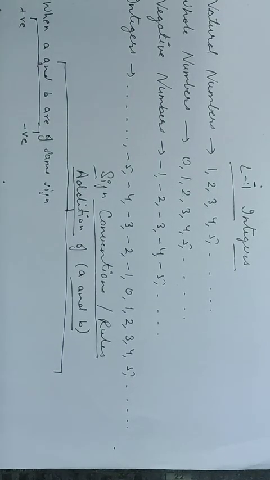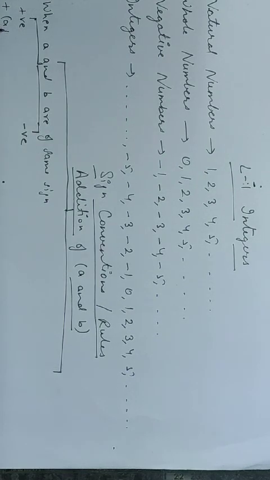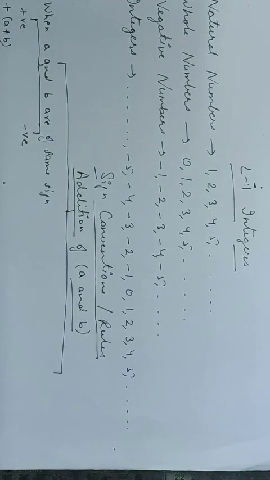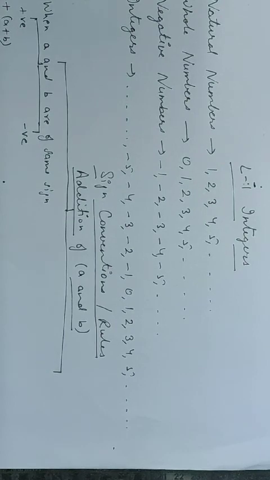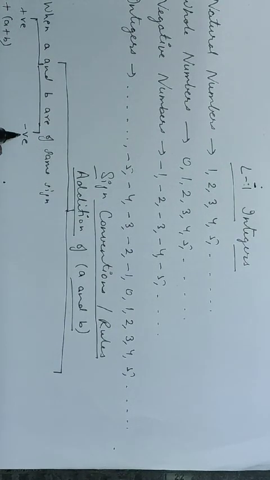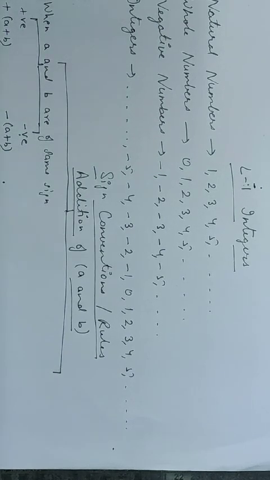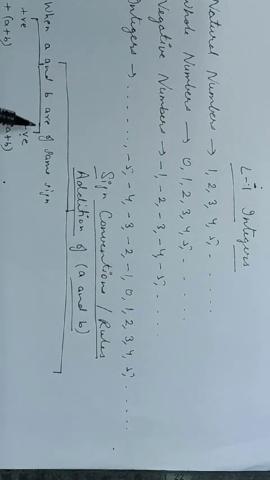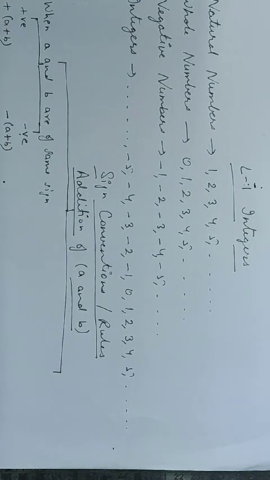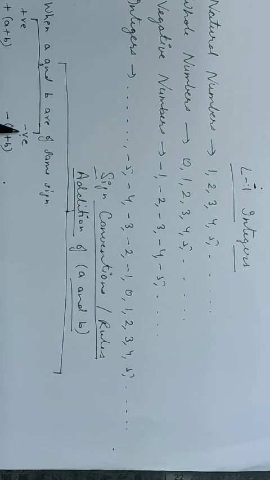If both are positive, then the sign of the result will also be positive. We will add the numbers and the sign will be positive. If both are negative, again we will add the numbers, but the sign of the result will be negative. So this is the case when both A and B are of the same sign. What do? We will add the numbers. But if both the numbers are positive, we will have a plus sign before the result. If both the numbers are negative, we will have a minus sign before the result.